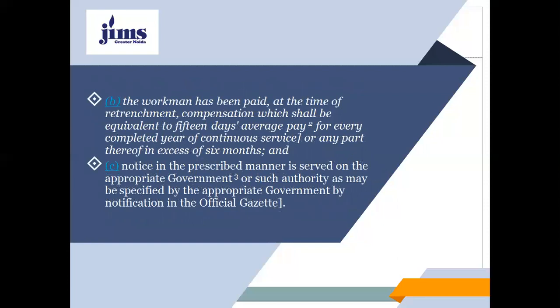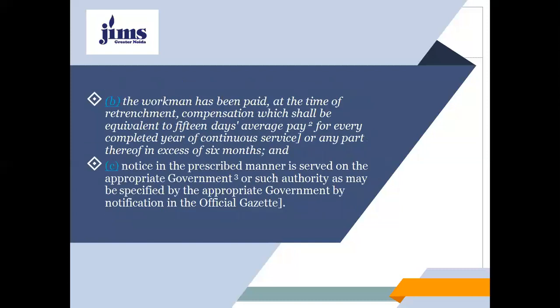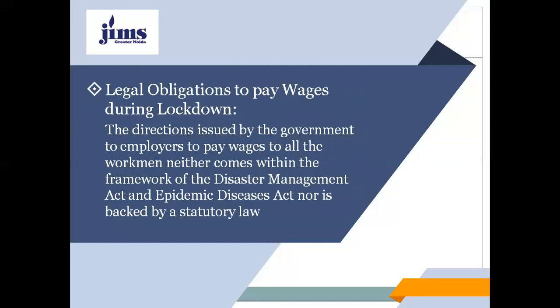B, the workman has been paid at the time of retrenchment compensation which shall be equivalent to 15 days average pay for every completed year of continuous service or any part thereof in excess of 6 months. So these are the conditions precedent to the retrenchment of a workman. And C, notice in the prescribed manner is to be served on the appropriate government or such authority as may be specified by the appropriate government by notification in the official gazette.